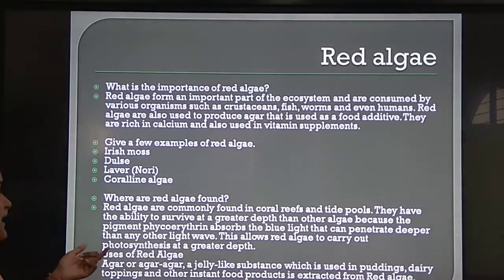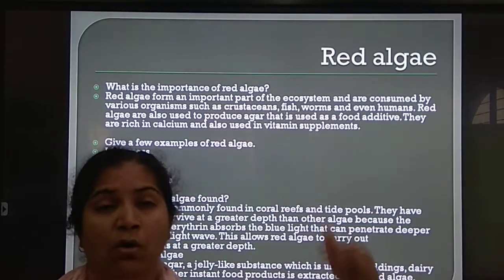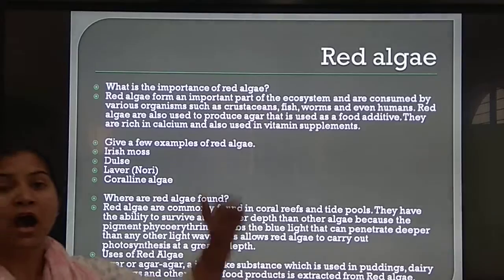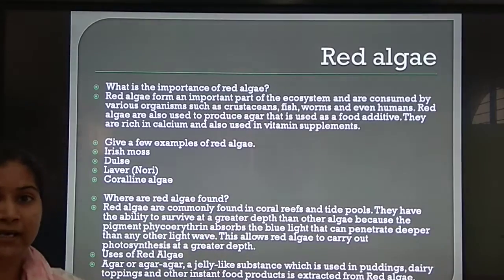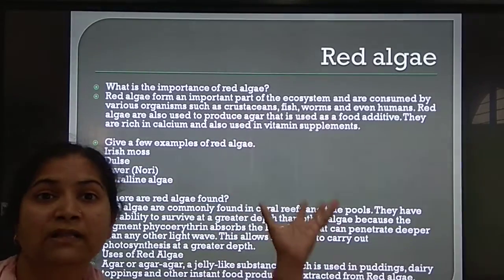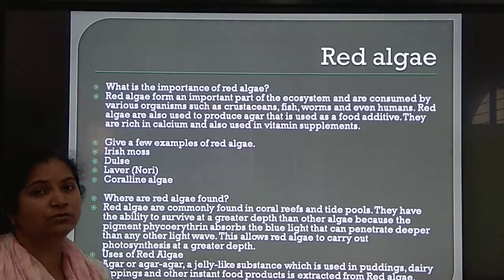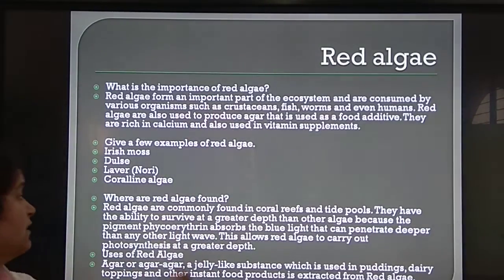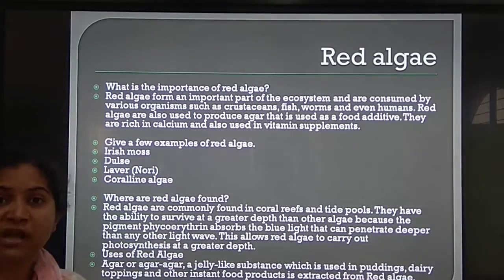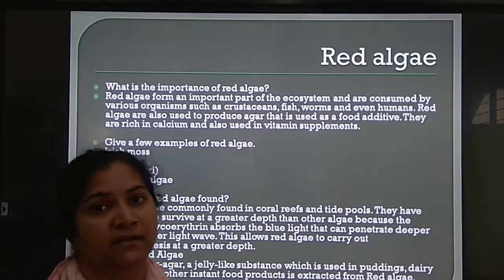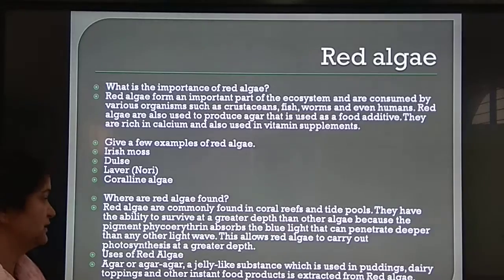This allows red algae to carry out photosynthesis at greater depth. So I am saying that in the ocean, deep sea, underwater life, out of all the VIBGYOR region, only the blue region can penetrate deeper into the ocean. So in red algae, the phycoerythrin pigment is specialized in absorbing that blue light and doing photosynthesis.